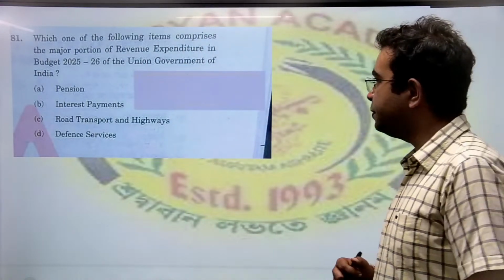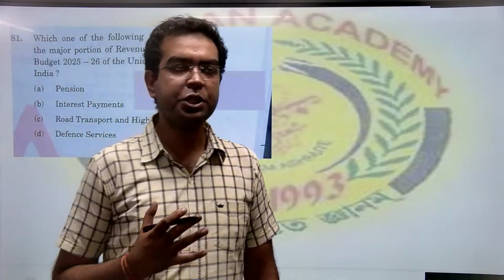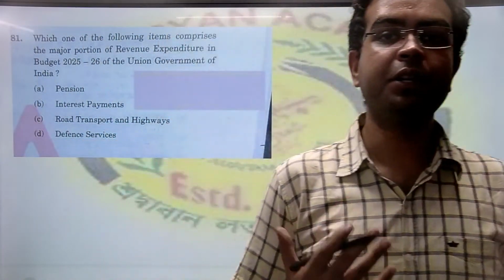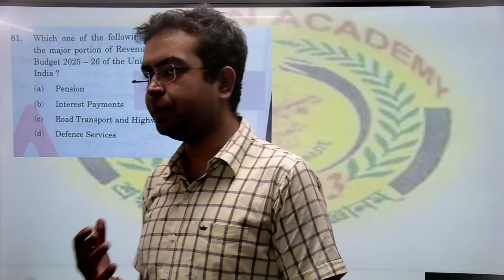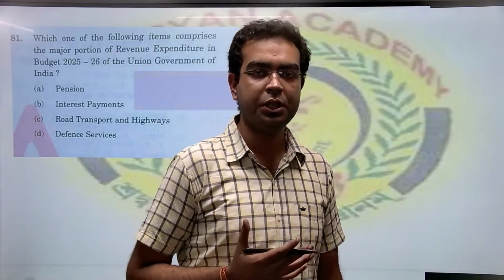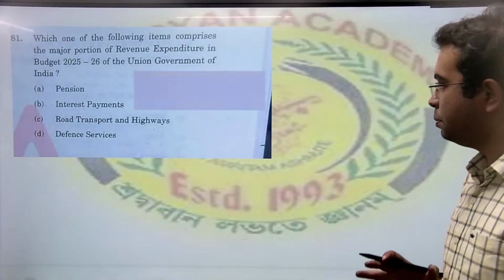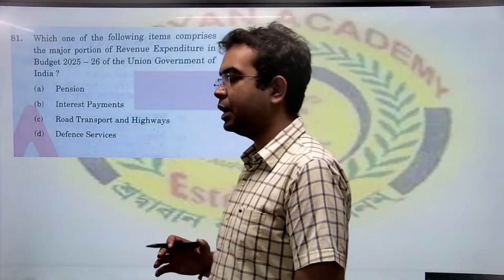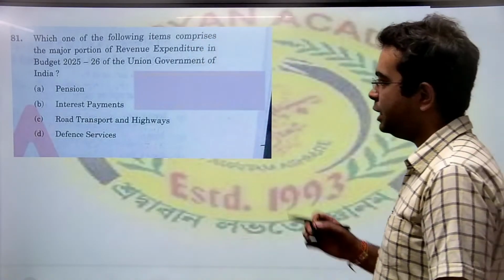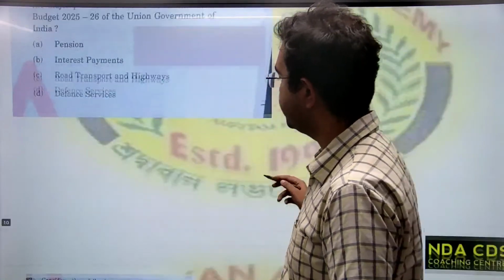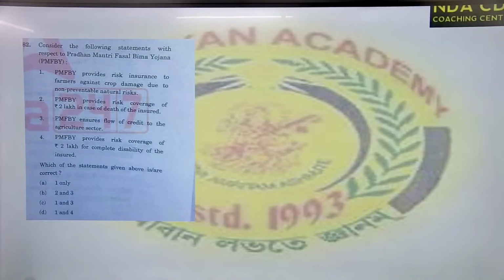Defense services, although it has a higher budget, is more like a capital investment, not a revenue investment. Why? Because whatever you are getting as weapons or infrastructure for defense is long term. It's not short term, recurring or running. Because of which we cannot put this under revenue expenditure. So revenue expenditure, the highest this year, has been in interest payments. Coming to the next question.